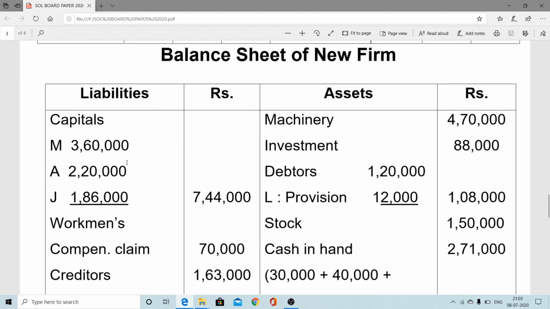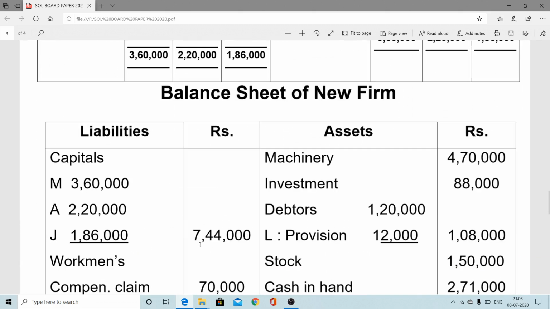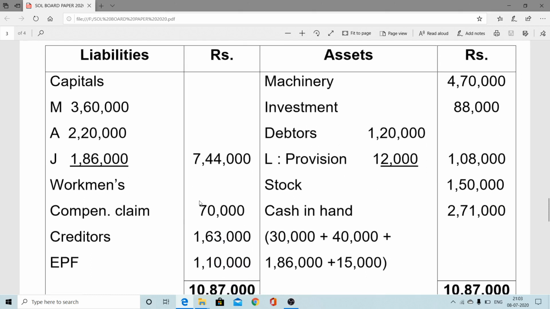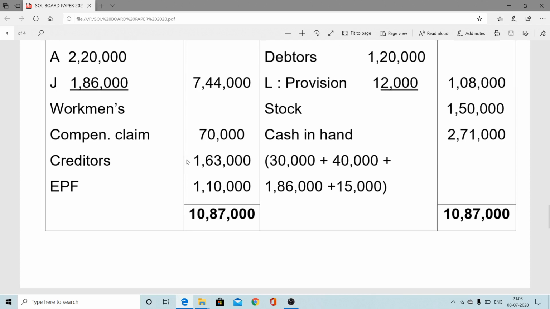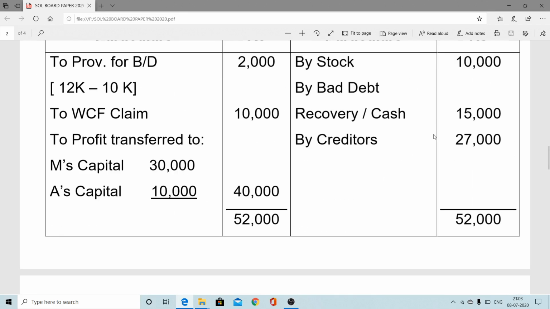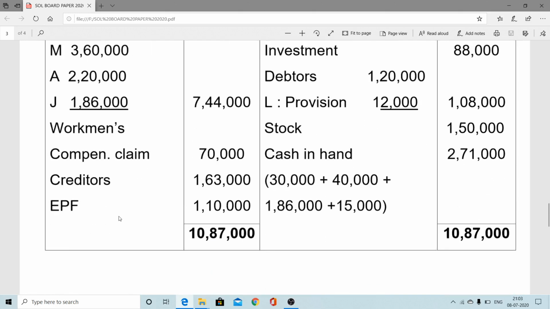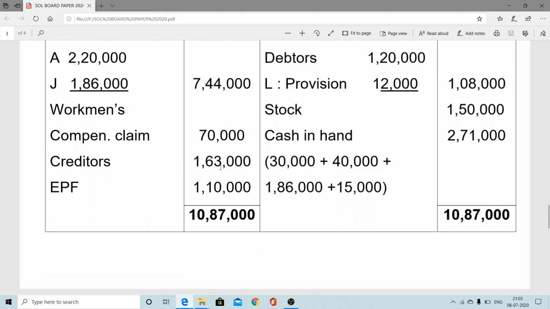Now on the liability side there are the 3 partners' present capital, which we already got from the partners' capital account. So these are the three partners' capital altogether. Workman compensation claim will be 70,000, 10,000 more. Creditors will be less. How much less? From the working, 27,000 will be less. So the creditors' amount is coming here 1,63,000. EPF remains unchanged.